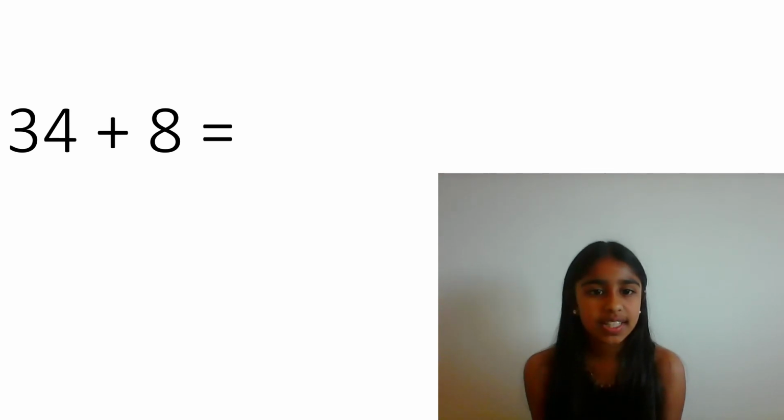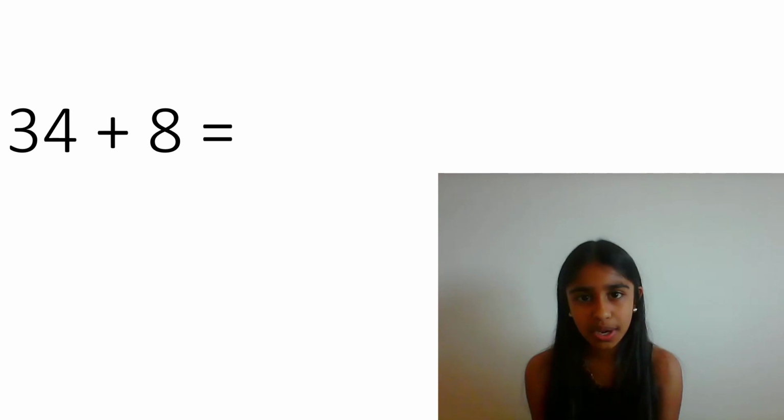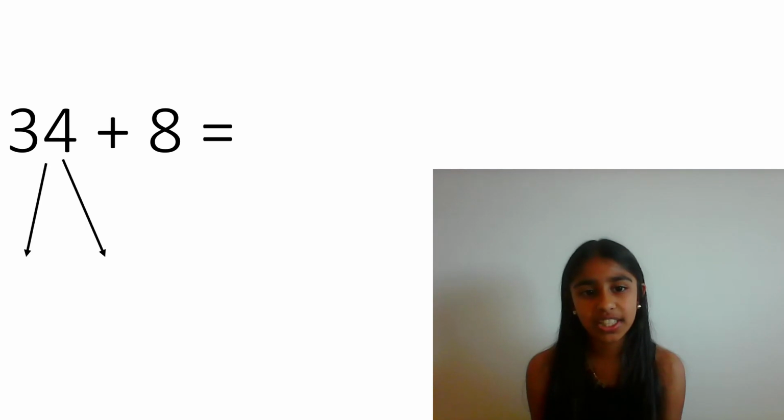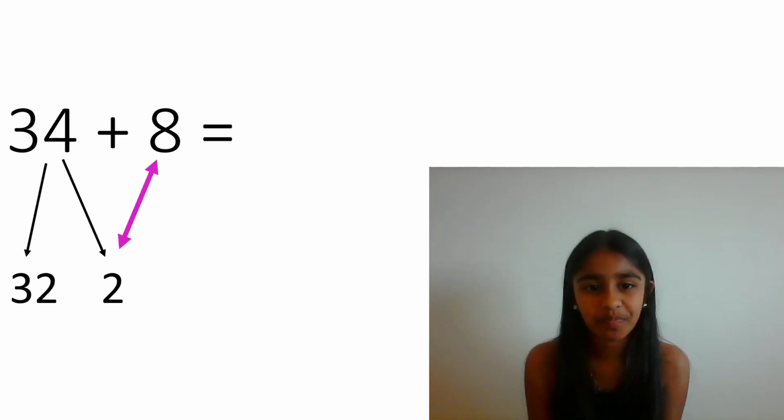First, we go to 8 and see what we add with 8 to get 10. Use your number bonds. 8 add 2 equals 10. So we go to number 34 and split it into 32 and 2. Then we draw a line across to 2 and the 8 and add them together. 8 add 2 equals 10.